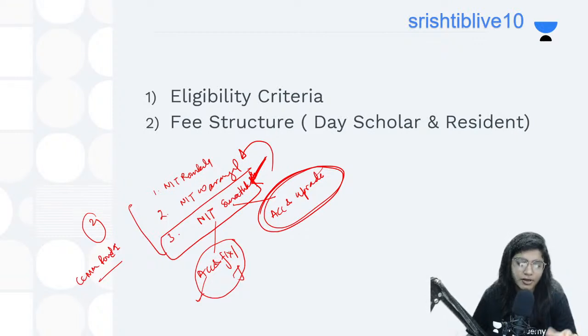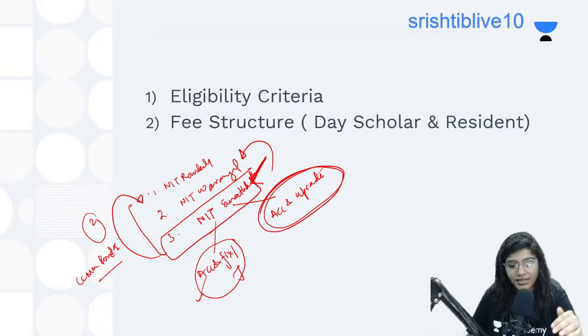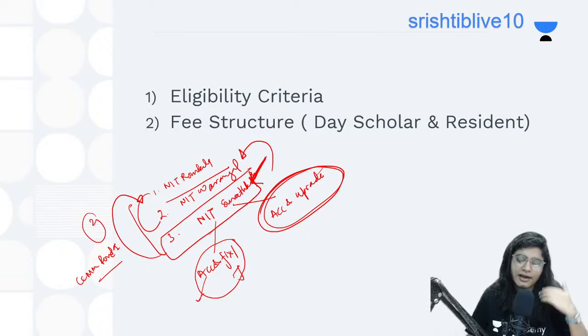This is the important point. You cannot select NIT Surathkal in the second round, because now you have opted for accept and upgrade. Let's say in the second round you went to option 1, NIT Rourkela. Now you cannot even go to the second option, NIT Warangal. Once it has been upgraded, you have to select that, or otherwise go for upper choices, if any. That's how the counseling procedure works.